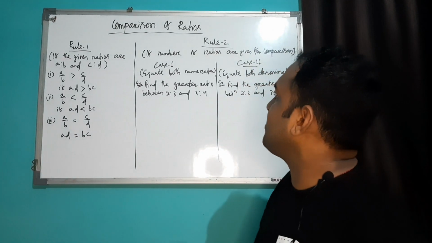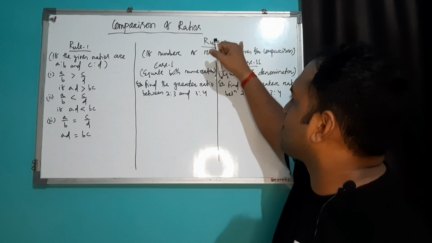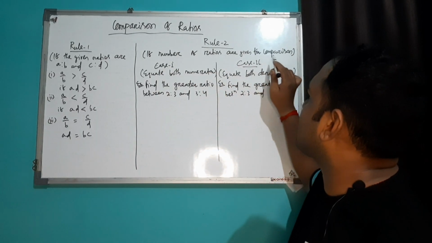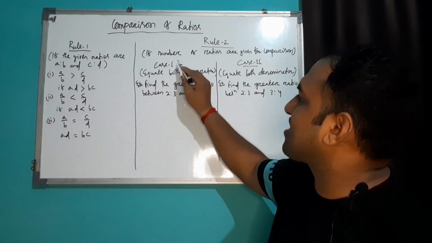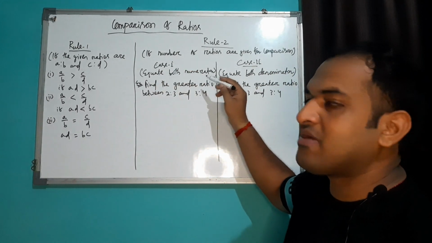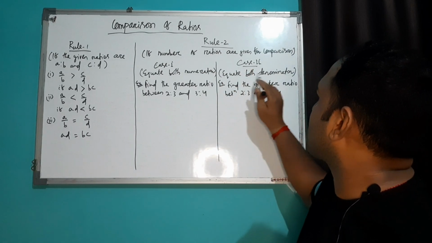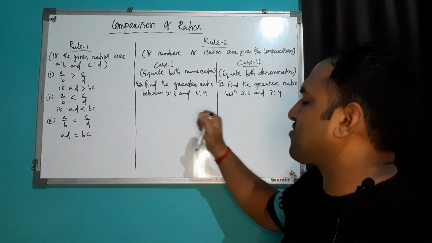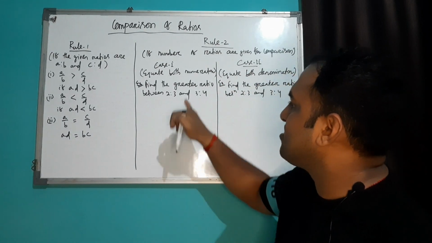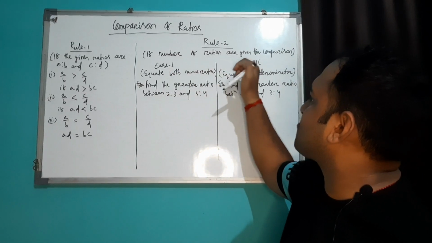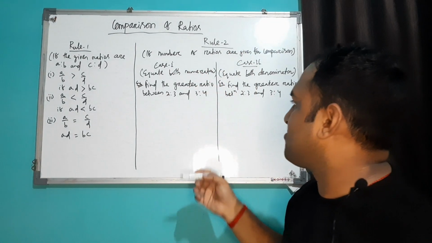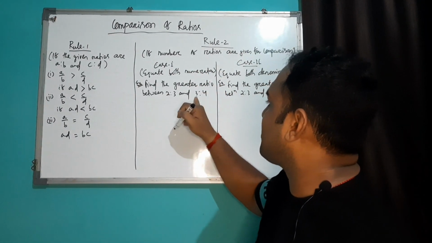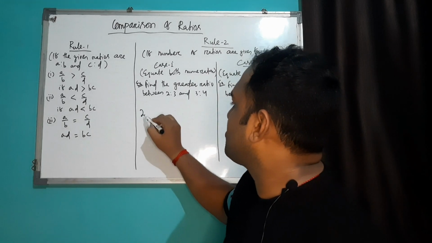Again, there is one more rule, that is rule 2. If a number of ratios are given for comparison, then in case 1 you have to equate the numerators and in case 2 you have to equate the denominators. मैं अभी आपको एक छोटा सा एग्जांपल दिखाने वाला हूँ. सेम एग्जांपल को मैं केस 1 केस 2 दोनों में आपको दिखाने वाला हूँ. So this is 2/3 and this is 3:4. Simply write.